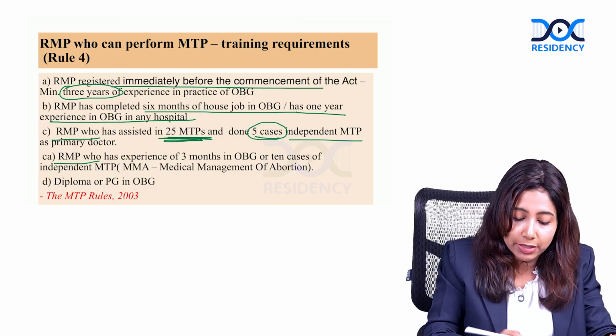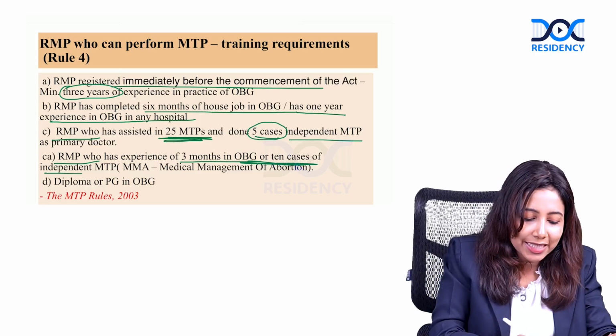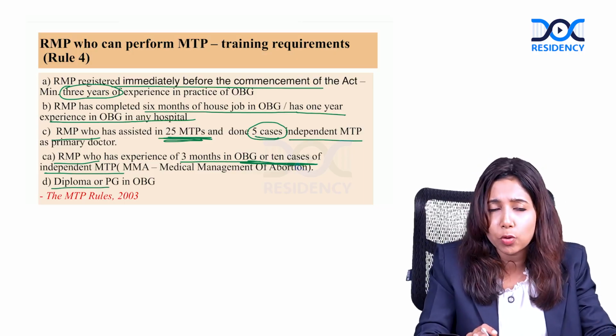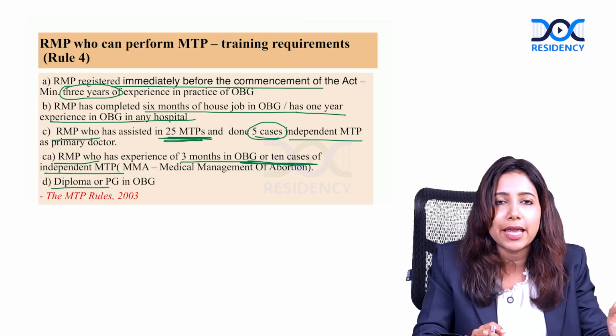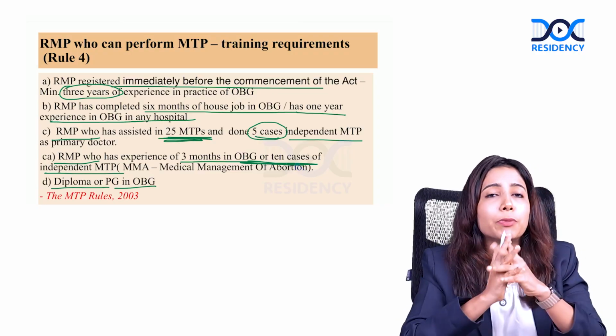Any registered medical practitioner who has 3 months of experience in Obs and Gyn and 10 cases of MTP independently. Any degree, that is diploma, PG, either MD, MS or DNB in Obs and Gyn. Yes, these are given under MTP rules.